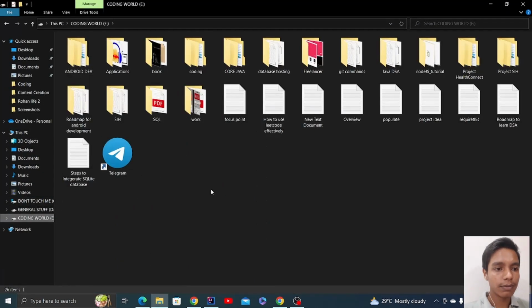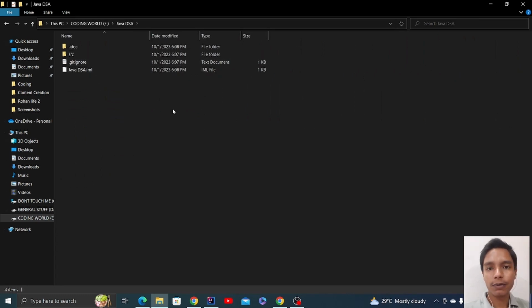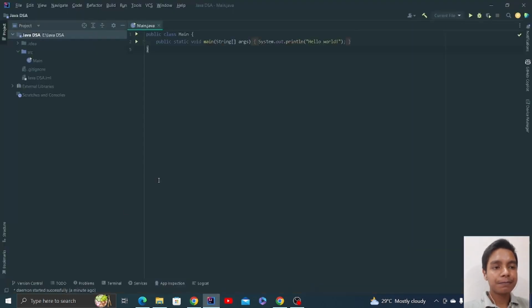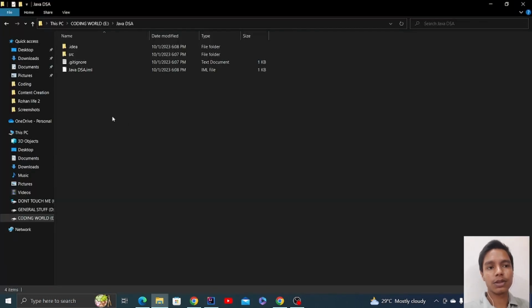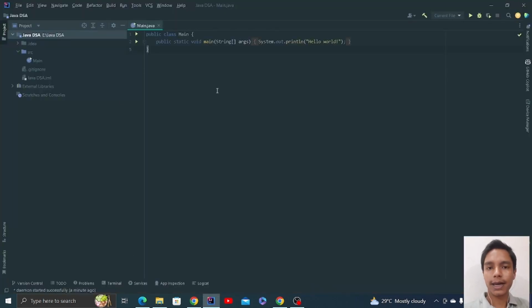If you go to your E drive, you can see here that there is a Java DSA folder, right? This is a Java DSA folder, you can see here. And this folder will contain all the codes, all the files, all the packages you will write and make in this project will come under this Java DSA folder. Okay, project name is nothing but a folder that contains all the files and packages and codes that will be inside that project, right? Point number one that we did.